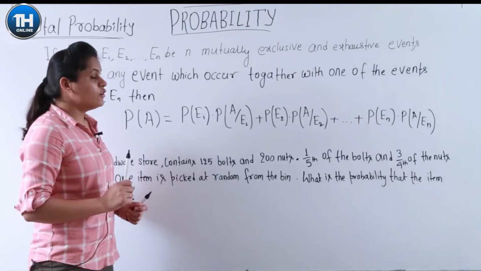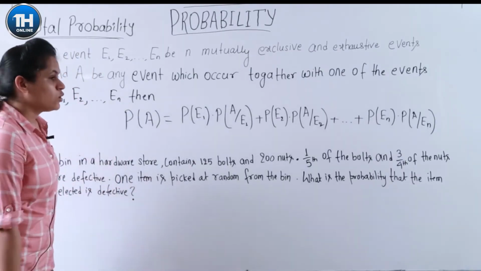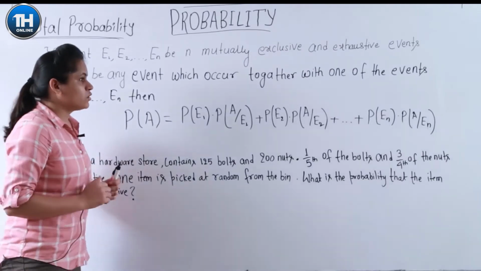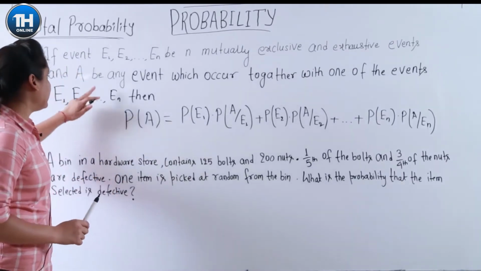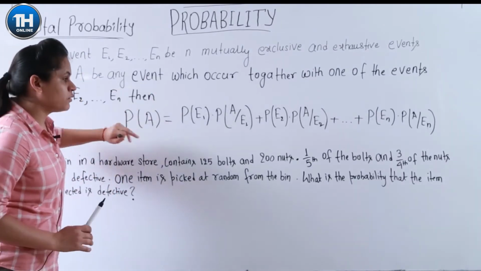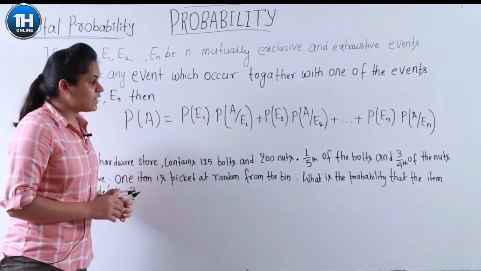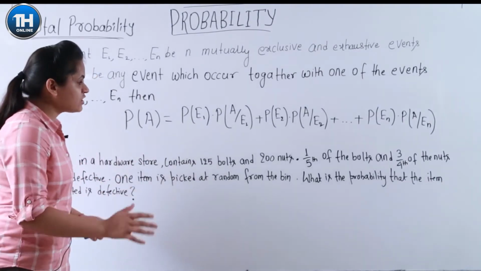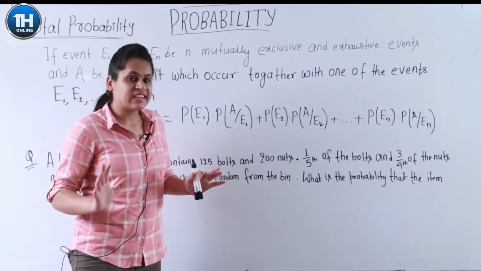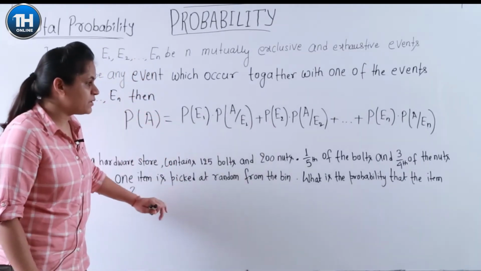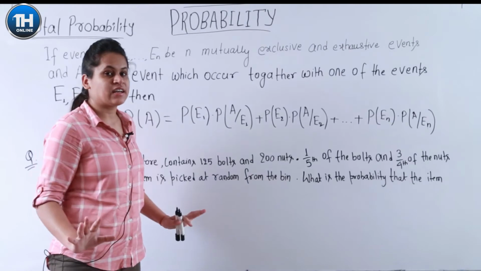So the topic we are now going to study is total probability. What is total probability? First we will understand it through the statement and formula, and after that I will tell you many questions through which total probability will become crystal clear to you. Okay, we will do so many examples that it will be crystal clear to you.